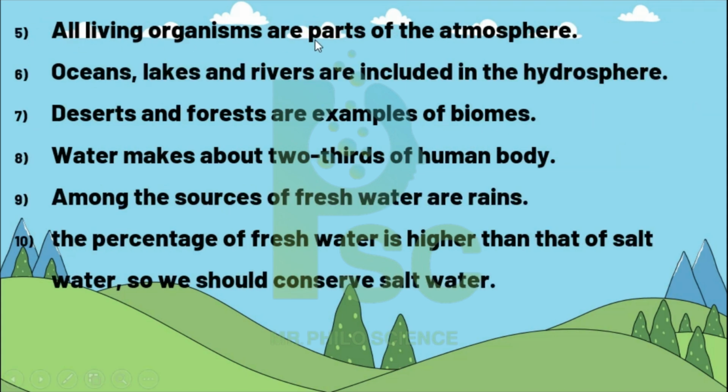5. All living organisms are a part of the atmosphere. False, it's the biosphere. Ocean, lakes, and rivers are included in the hydrosphere. Right. Deserts and forests are examples of biomes. Right. Water makes about 2/3 of the human body. Right. Among the sources of fresh water is rain. Right. The percentage of fresh water is higher than that of the salt water, so we should conserve salt water. False, it's the opposite: the percentage of fresh water is lower than that of salt water.